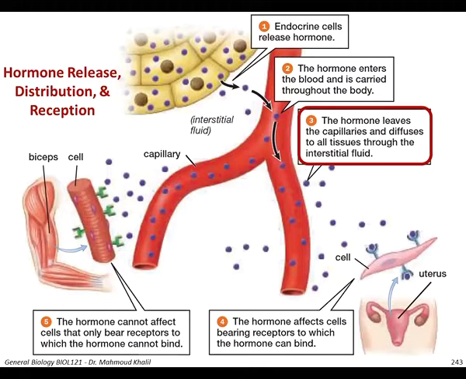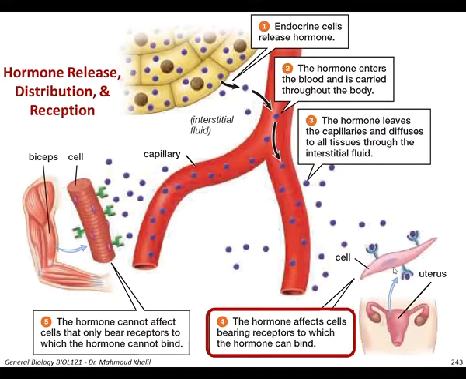Once this hormone reaches the target area, it leaves the capillary and diffuses, as you can see from the figure, from the blood capillary to reach the affected cells of the target organ. There are receptors on the cells, for example, of the uterus, which respond to the oxytocin hormone, which affects the contractility of the uterine muscles. You can see that the receptor of the muscle cells on the uterus binds to the hormone.